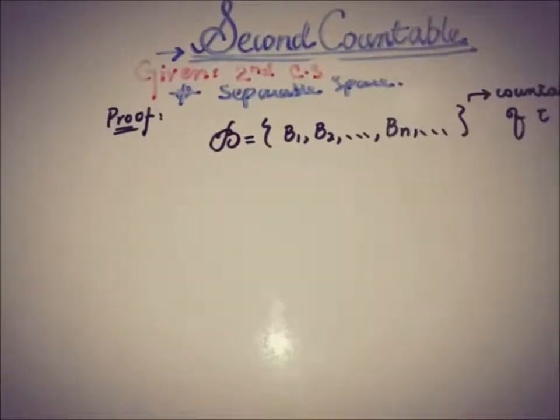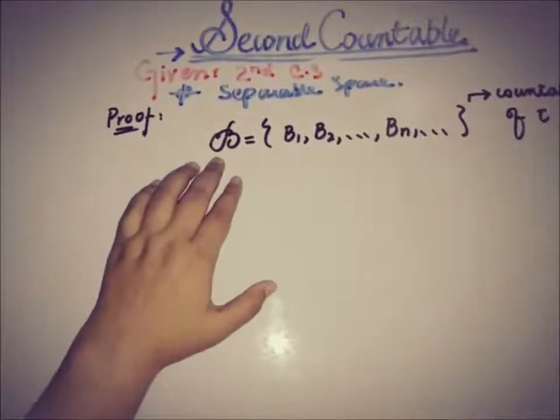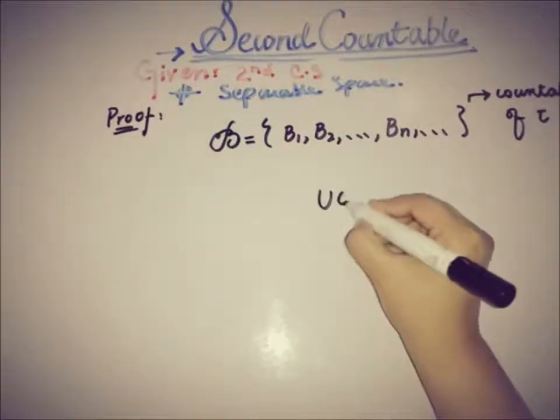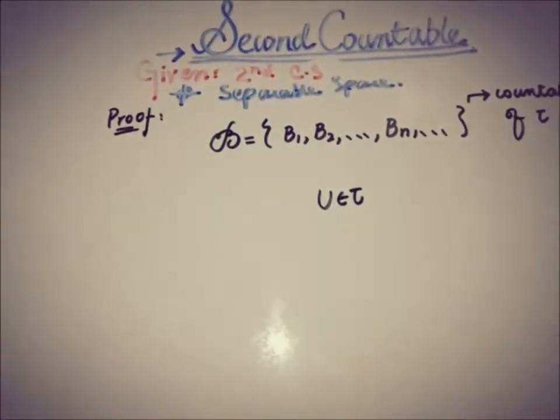So by definition, let B be the countable base for that topology tau, that is equal to B1, B2, and so on to Bn, and so forth. We know that every open set can be expressed as the union of sets in some subcollection.